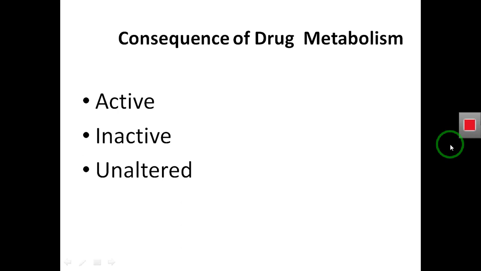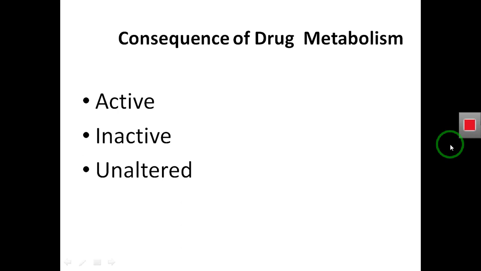When a drug metabolizes in our body, it can change in a way that it becomes active from its inactive precursor, as we discussed in our lecture of prodrug. In the prodrug, we have an inactive precursor of a drug that we call a prodrug. But after the metabolism, this prodrug is converted into the active form of a drug.